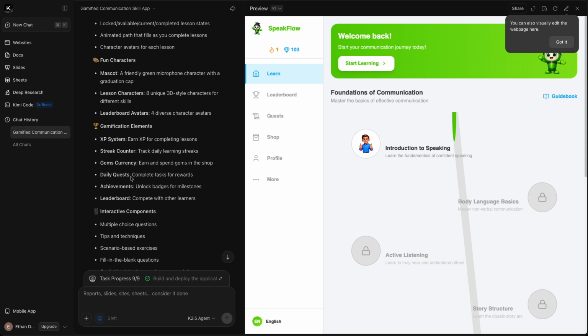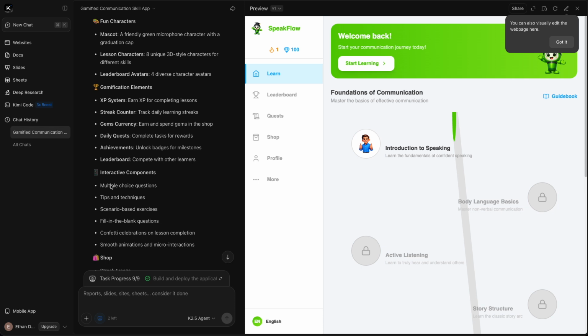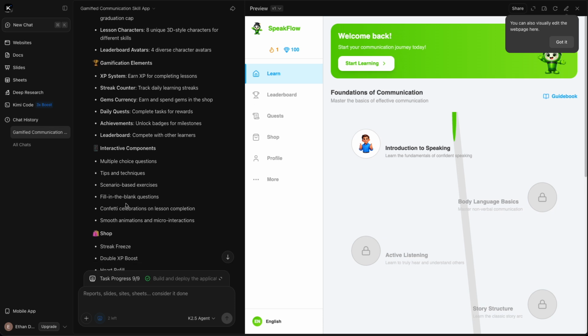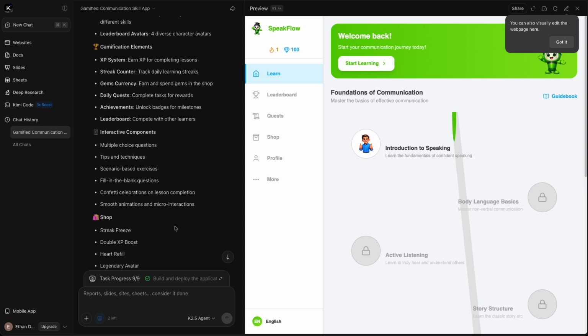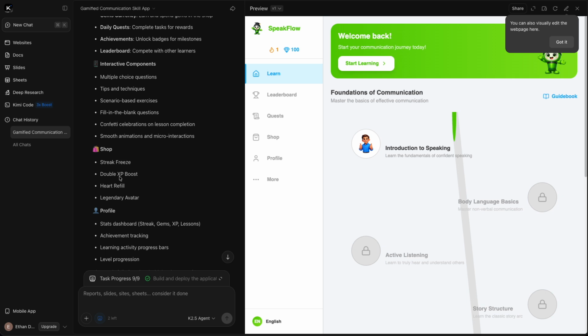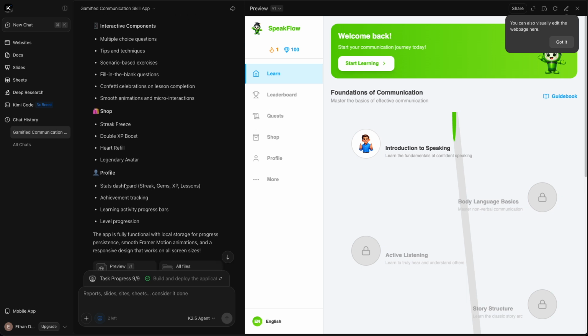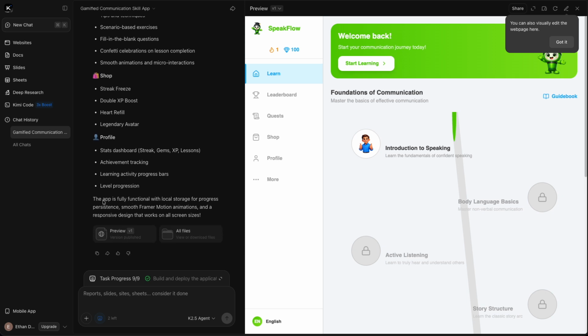Leaderboard, avatars, gamification elements, XP systems, streak counter, gems, daily quests, achievements, leaderboard, interactive components, multiple choice questions, tips and tricks, scenario-based exercises, fill-in-the-blank questions, confetti celebrations on lesson completion, smooth animations, shop, and so on. What if you want to then turn it into an actual paid app? You could do that. Profile, and so on. And then there's a preview here and all the files we can get. The app is fully functional with local storage for progress and persistence, smooth Framer Motion animations, and a responsive design that works on all screen sizes.